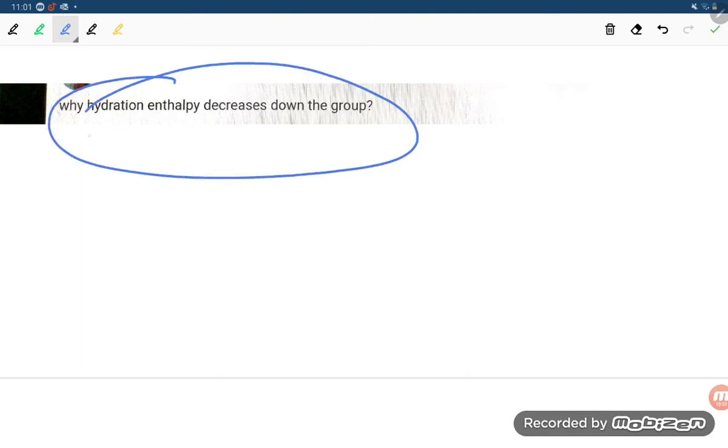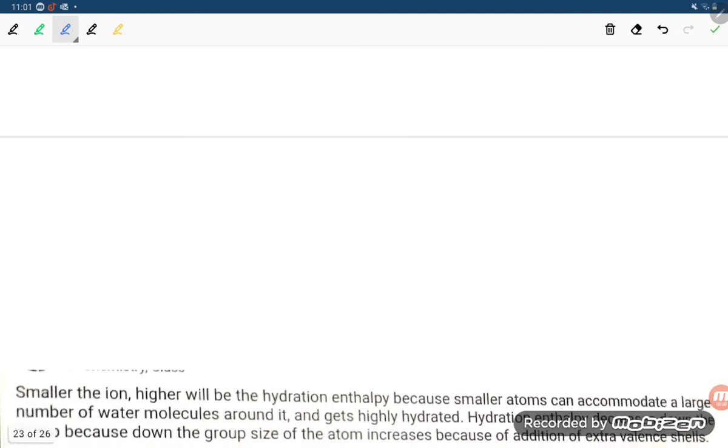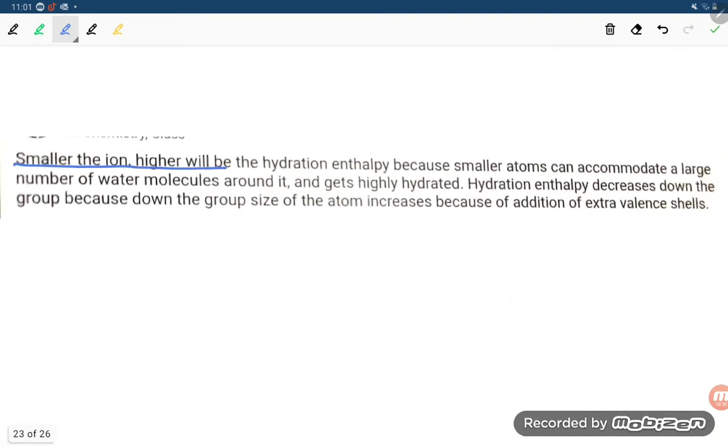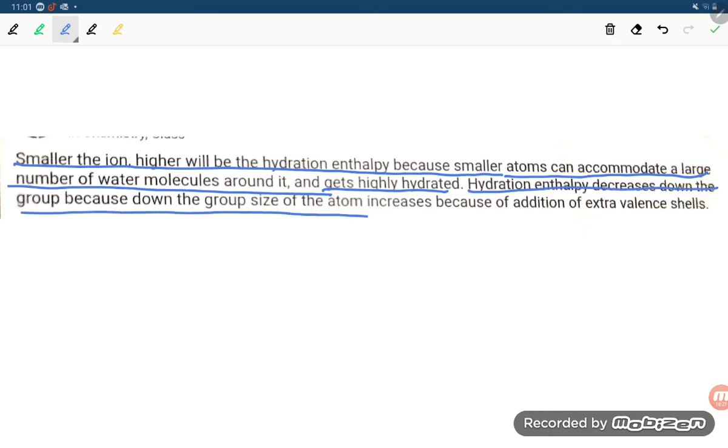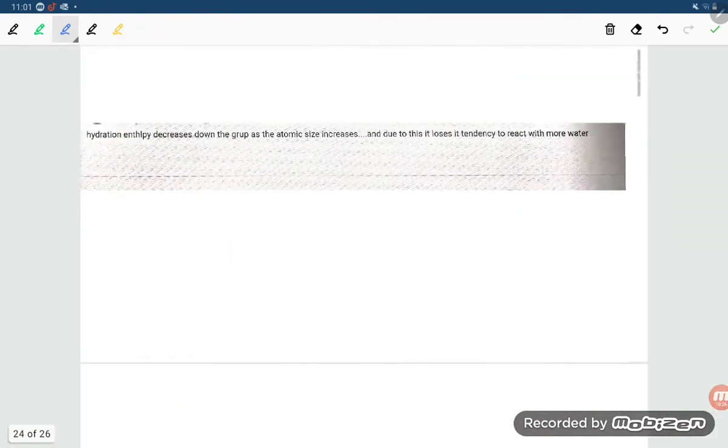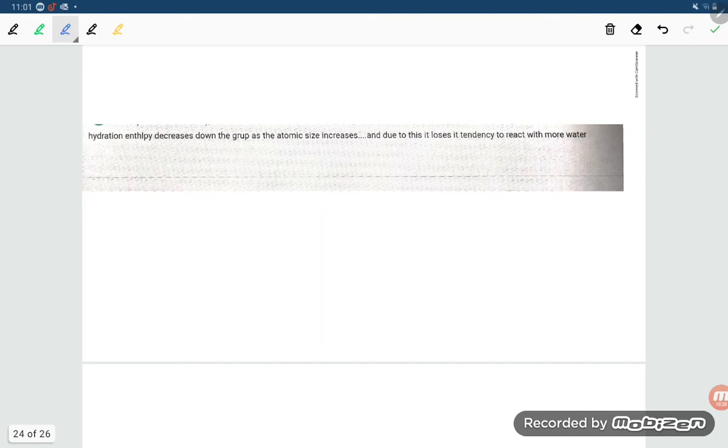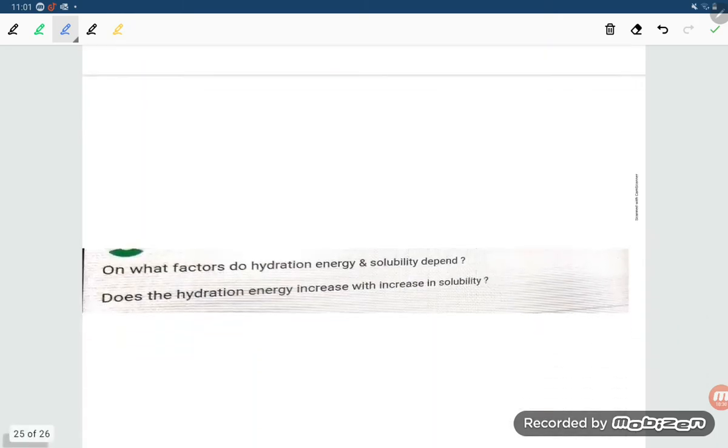Why does hydration enthalpy decrease down the group? Because size increases. Smaller the ion, higher will be the hydration enthalpy, because a smaller atom can accommodate a large number of water molecules around it and gets highly hydrated. Hydration enthalpy decreases down the group because the size of the atom increases due to the addition of an extra valence shell. Due to this, it loses the tendency to react with water molecules.